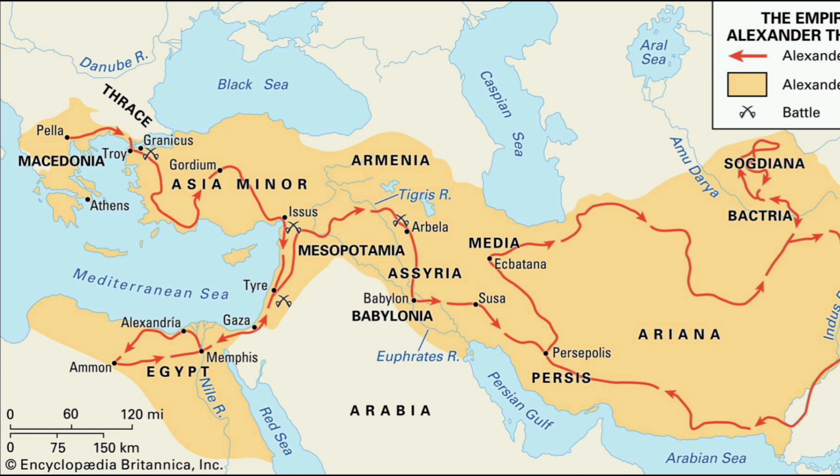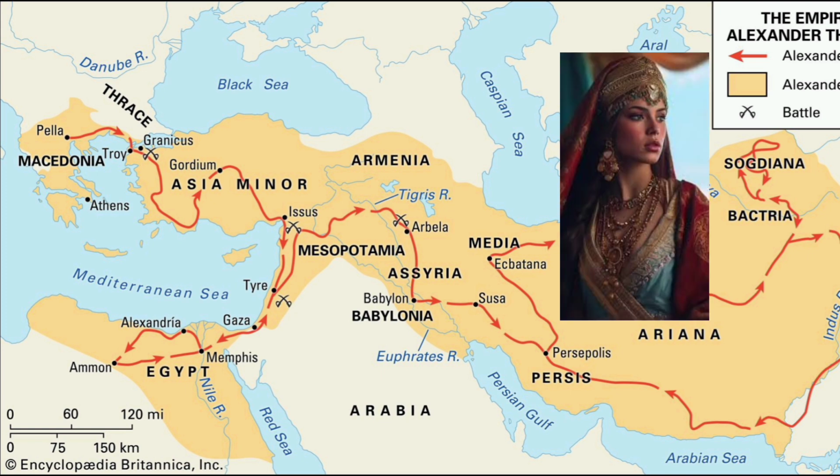Crossing the mountains in modern-day Afghanistan, he encountered local tribes, but each time, the Macedonian army emerged victorious. Alexander even married the daughter of one of the local rulers. Afterward, he advanced into India.